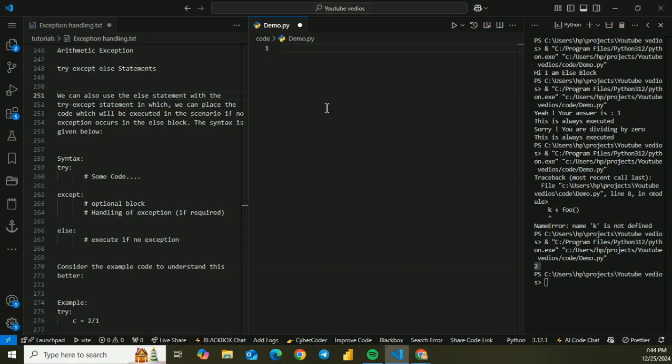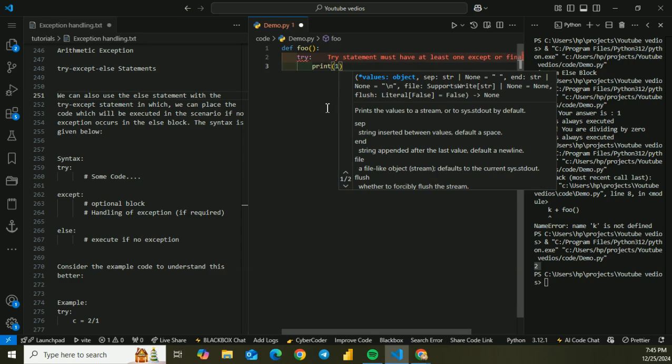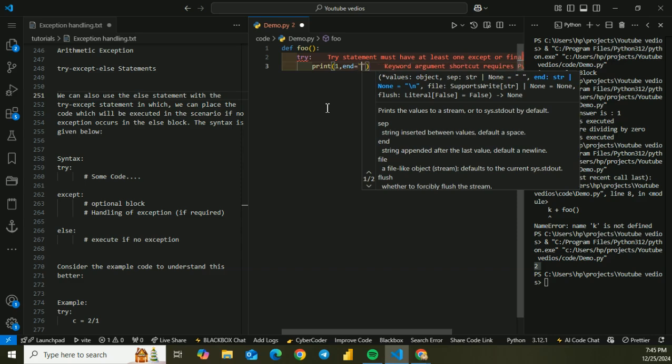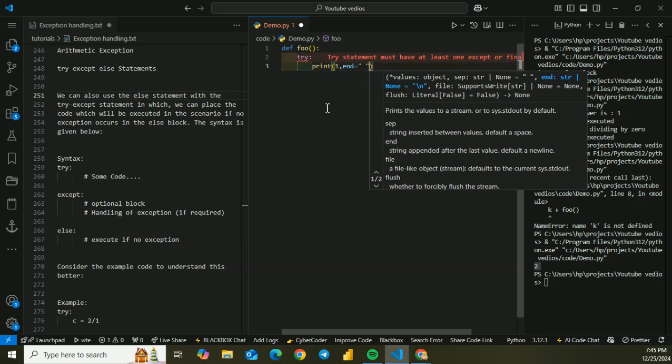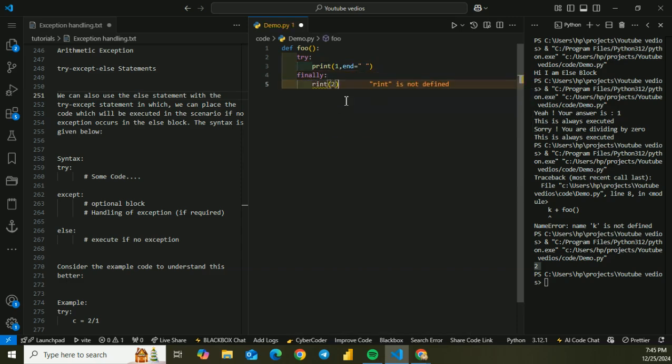Let's say def foo, and in the try block I'll print 1 with end equal to a semicolon and space. Then I'll go with the finally statement, and in finally I print 2.